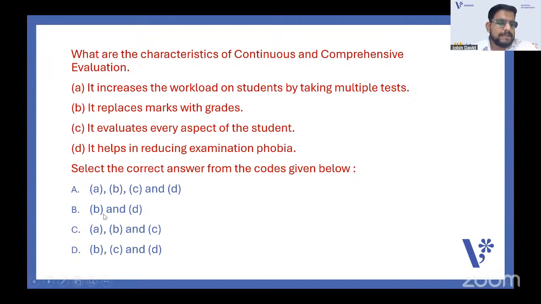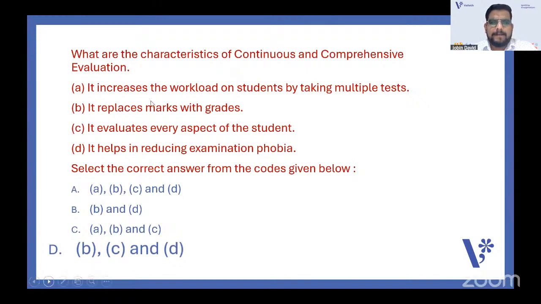Okay. The answer here is B, C, D, option D. It cannot be said that continuous and comprehensive evaluation increases the workload. It replaces marks with grades, evaluates every aspect, and reduces examination phobia, because it covers all aspects, not only skill tests. Continuous and comprehensive evaluation. Clear.